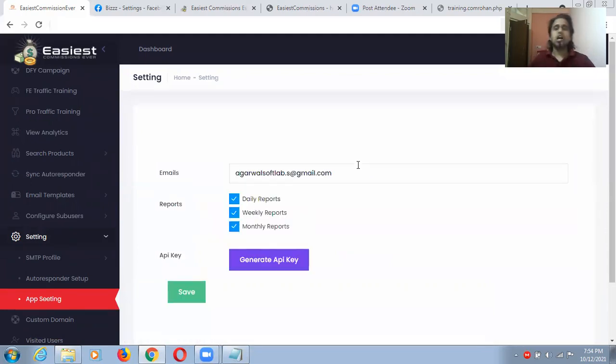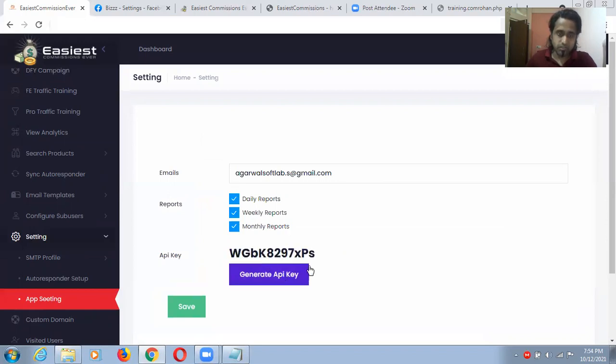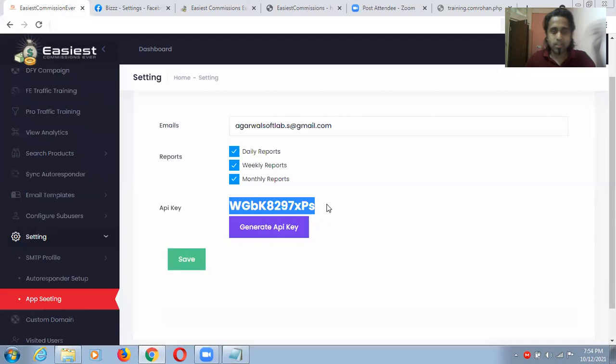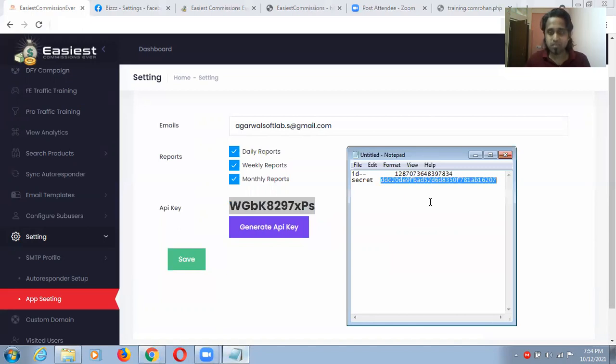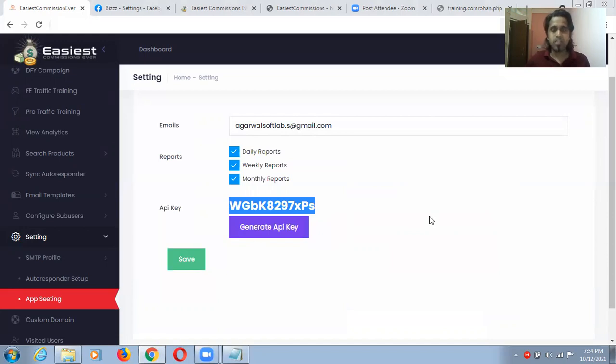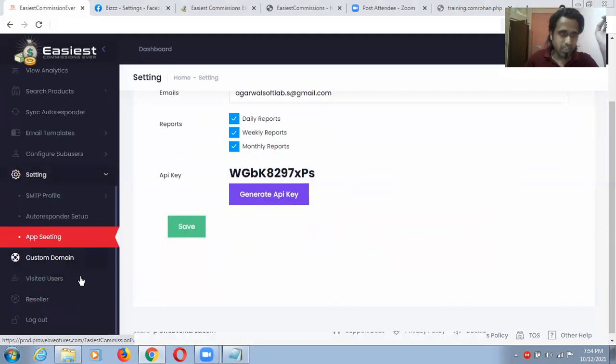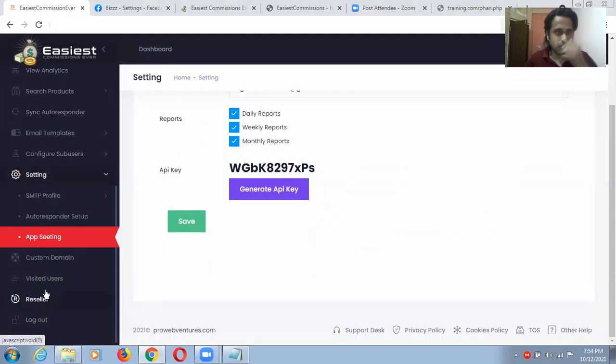So guys, this is a new application. I think you are getting inside this, because when you click on this button, this will be your API key. API key generated successfully, please copy. Just by copying this API key, you can connect this application with some other application where it will be usable. Because of this API key, you can use this application outside this tool, in another application, another virtual office, something like that. You will get training inside this, and you can go to help and get some support.